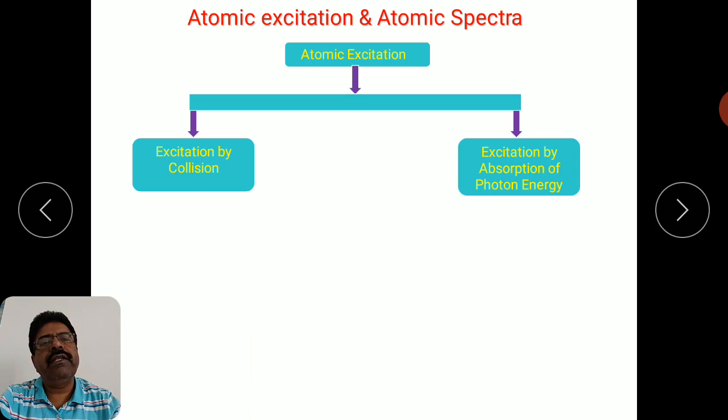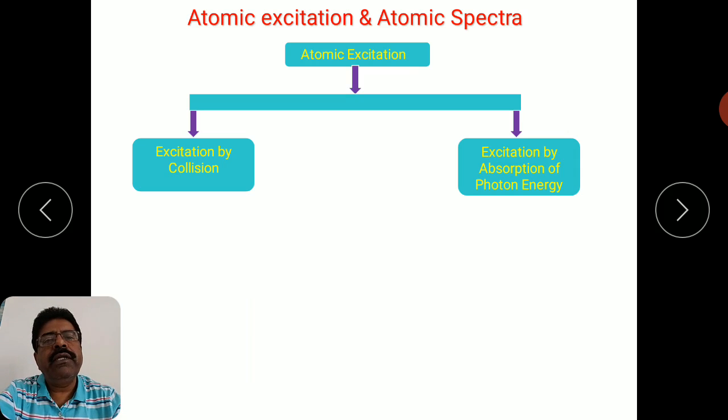And we have also seen the physical significance of the quantum numbers. So today in this video I shall discuss the atomic excitation and atomic spectra.